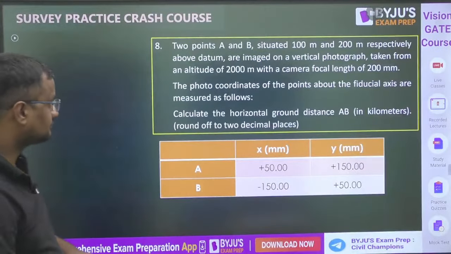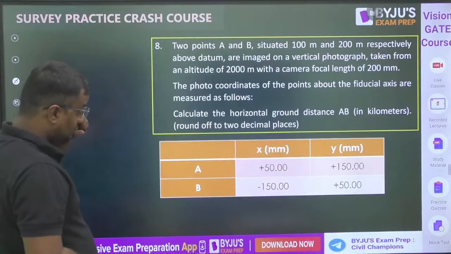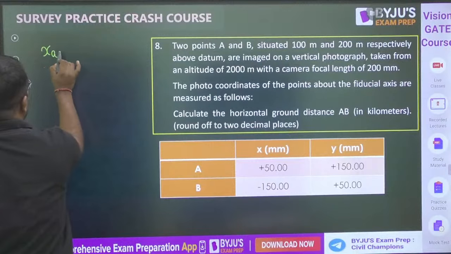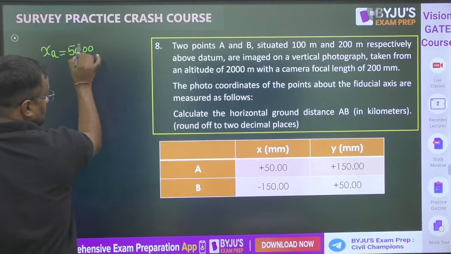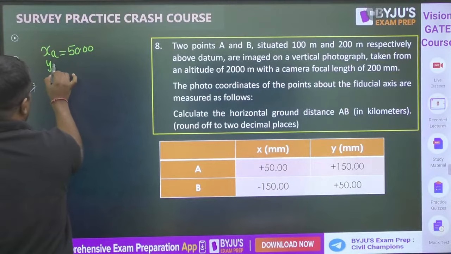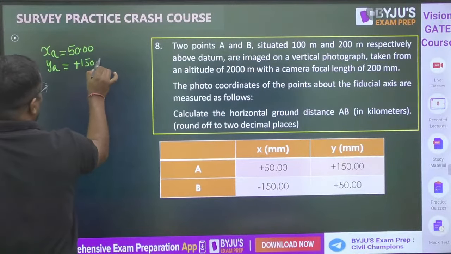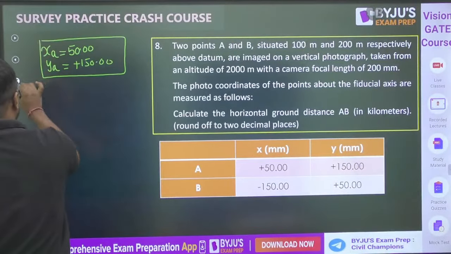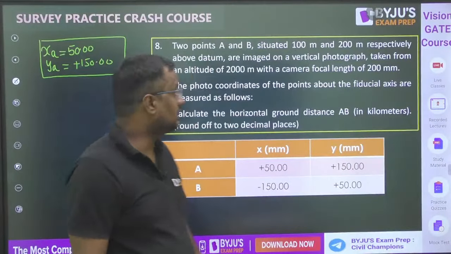Okay, now this one, guys, these are the photo coordinates given. Small xa is the photo coordinate, that is 50.00, and small ya is equal to 150.00. Small xa, small ya mean photo coordinates.